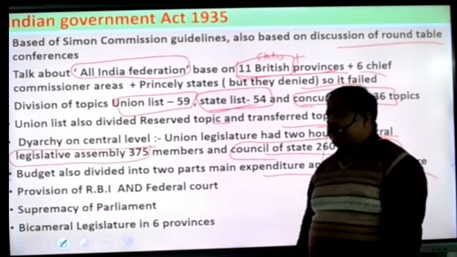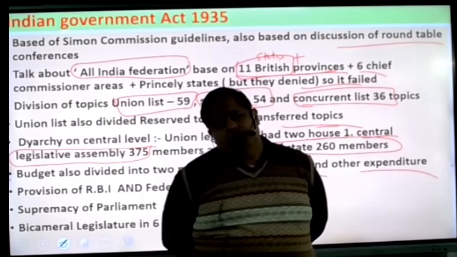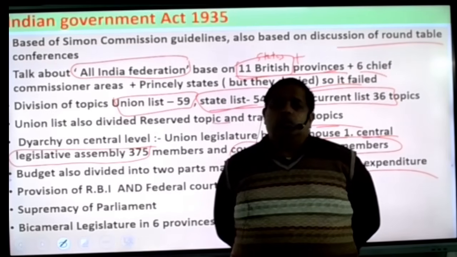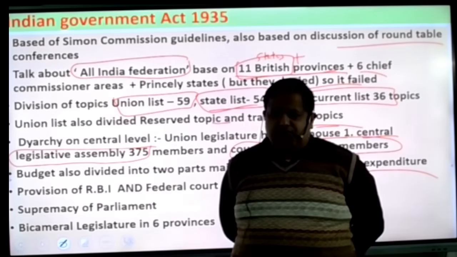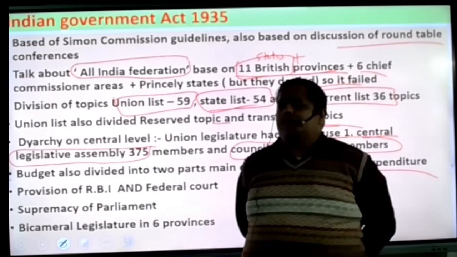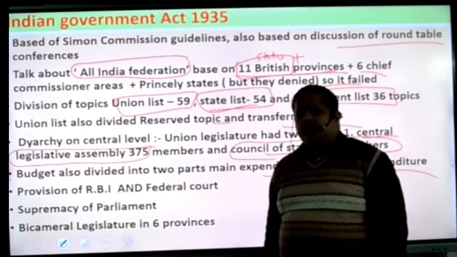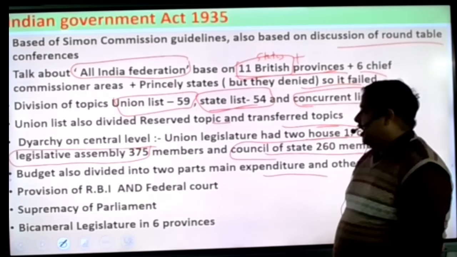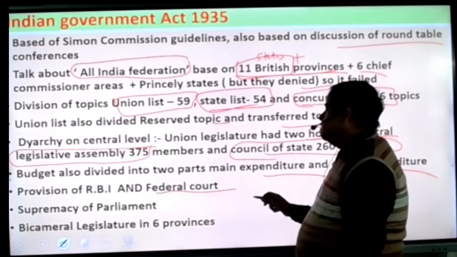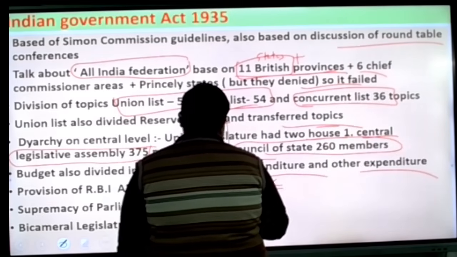Provision of RBI: basically RBI was established by the RBI Act 1934, but RBI started working in 1935 and was fully functional around 1936-37. So basically people credit RBI to this act, okay? But you have to mention it. RBI provision was made and the Federal Court was established. This Federal Court is currently known as the Supreme Court of India. It was established in Delhi.